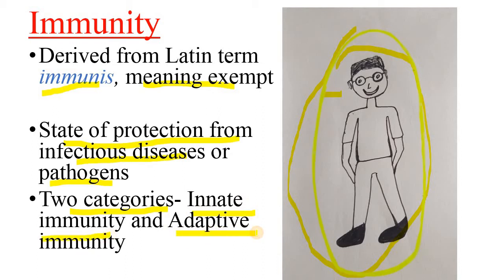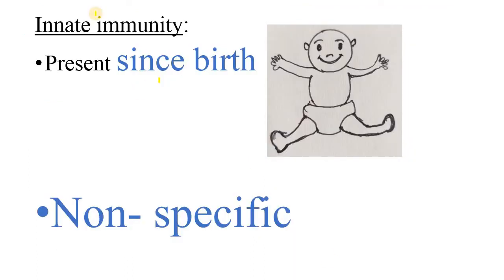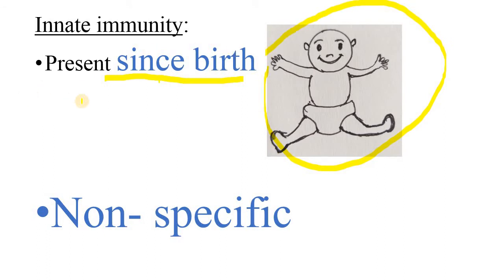Innate and adaptive immunity, and in this video we will mainly focus on innate immunity. Innate immunity is present since birth. That means since birth we have this innate immunity, and it is ready for immediate action against infections or pathogens. And innate immunity is a non-specific type of immunity. Non-specific in the sense that it is not specific for any one pathogen, but rather it acts against almost any pathogen.